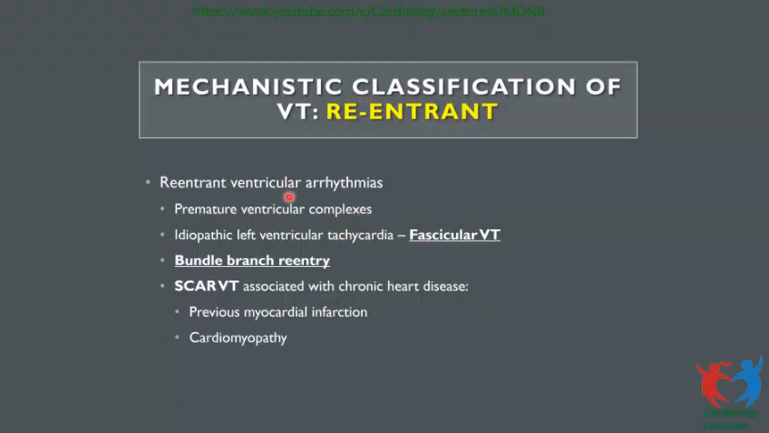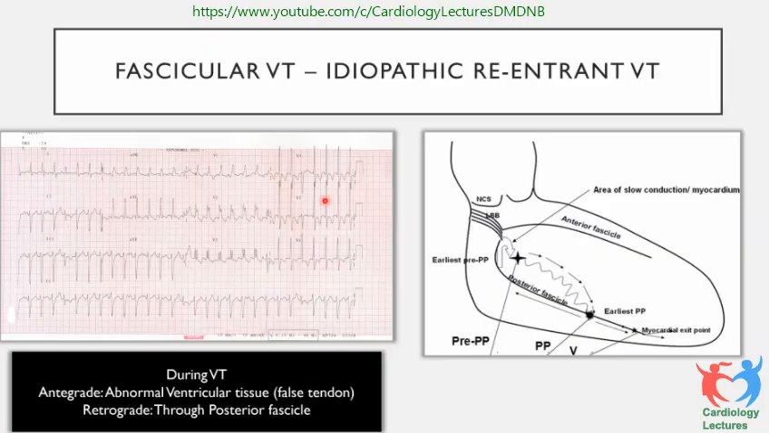Reentrant ventricular tachyarrhythmias: premature ventricular complexes, idiopathic left ventricular tachycardia, fascicular VT is a reentrant tachycardia, bundle branch reentry is a reentry, scar VT is a typical reentry. Patients mostly have a previous myocardial infarction. This is the story of the fascicular idioventricular reentrant tachycardia. See, it goes like this: the posterior fascicle, then the anterior fascicle, and this is how the tachycardia occurs.